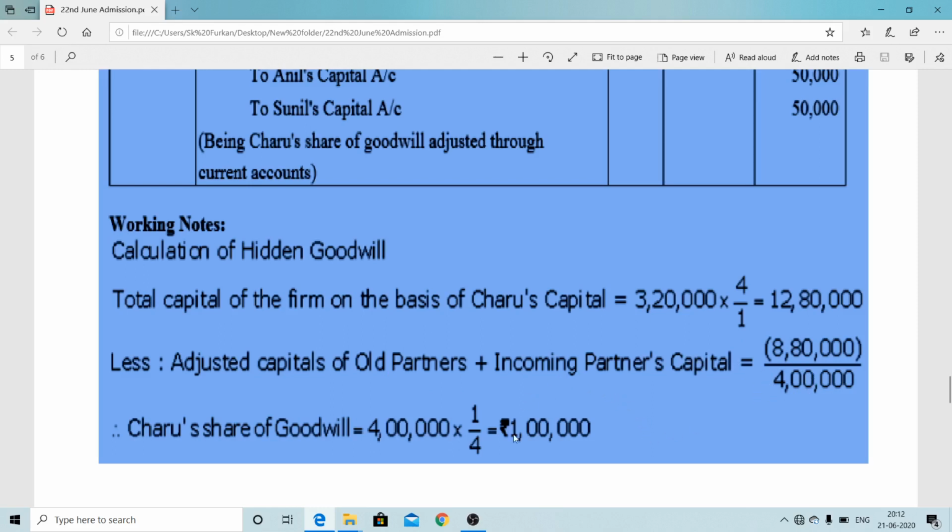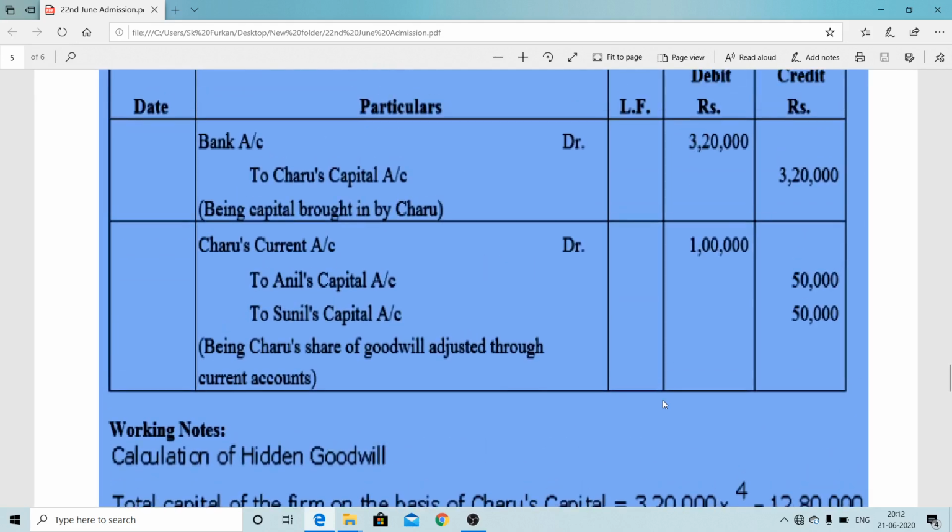Now the incoming partner's share is 4 lakh into 1/4, so 1 lakh is the amount she has to pay. If she can pay, then you will apply the premium method: bank to premium for goodwill to old partners' capital under the sacrificing ratio. But if she is not able to pay, then you will apply the memorandum method. Let's see which method we are applying here.